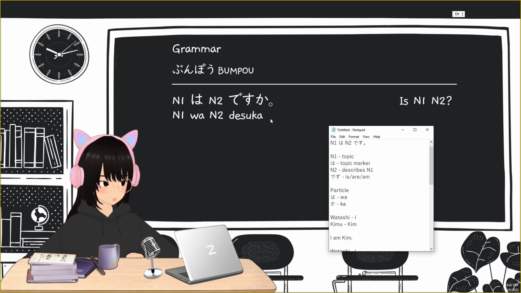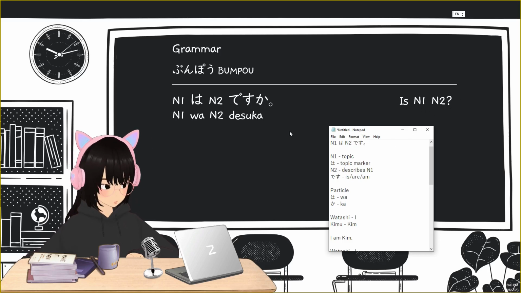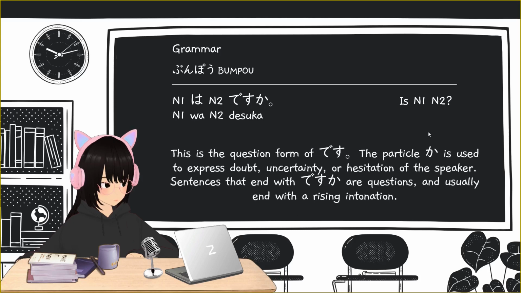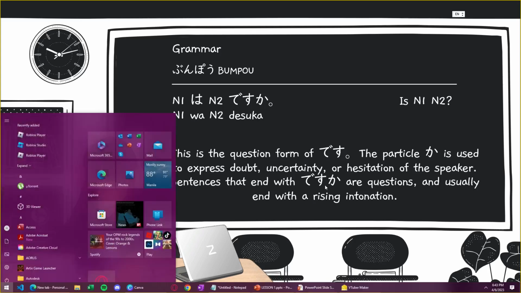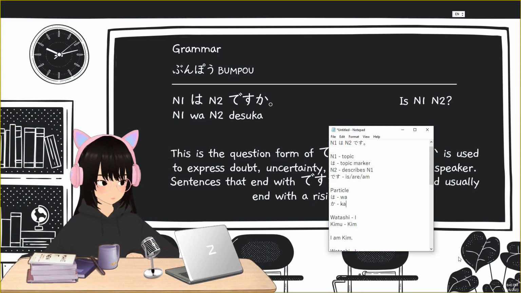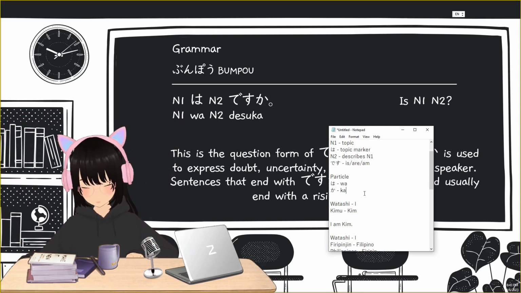So, N1 wa, N2 desu ka is "N1, N2?" That's the translation. The particle ka is used to express doubt, uncertainty, or hesitation for the speaker. So, ka also has another use.